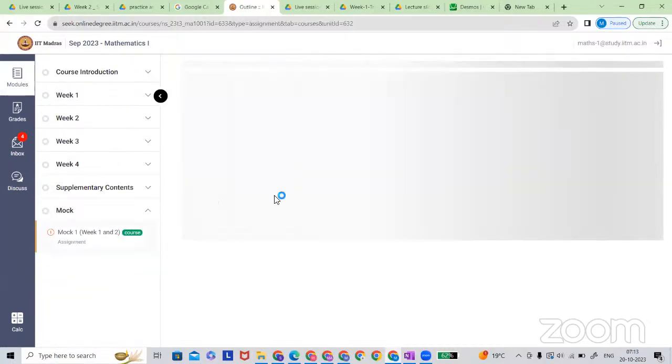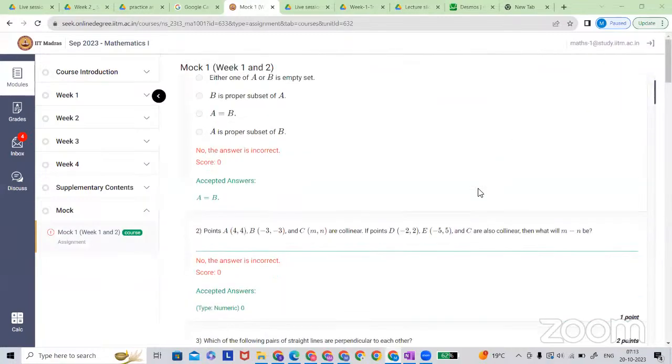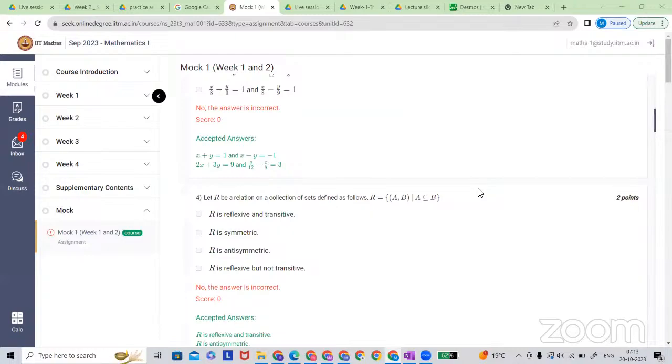Two doubts in this particular mock only. Question number 4 says clearly that A is an improper subset of B. So improper subset, I think it means that whatever the set of A is.